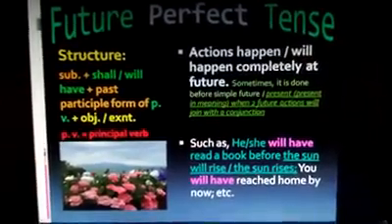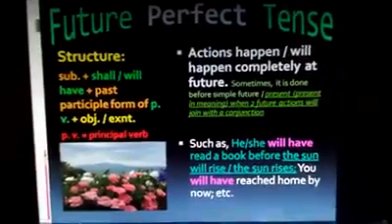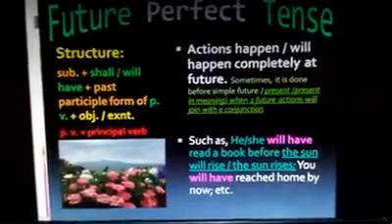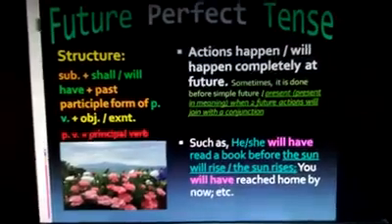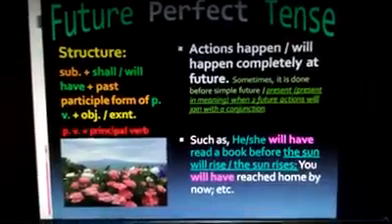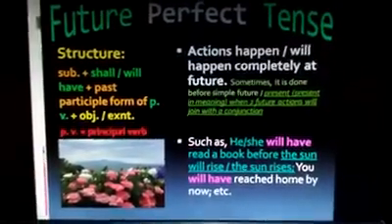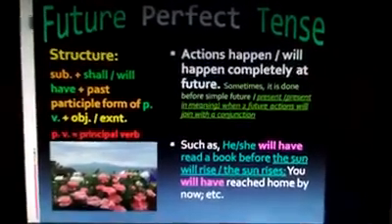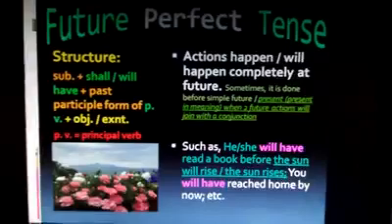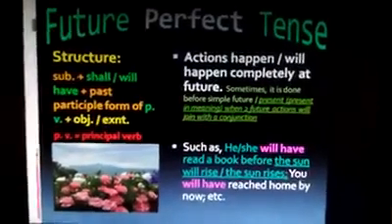Another example. You will have reached home by now. It is a single sentence. There is no conjunction or other part of this sentence, other clause of this sentence. Single sentence, it's future perfect tense. Follow the examples to write more examples of your own.